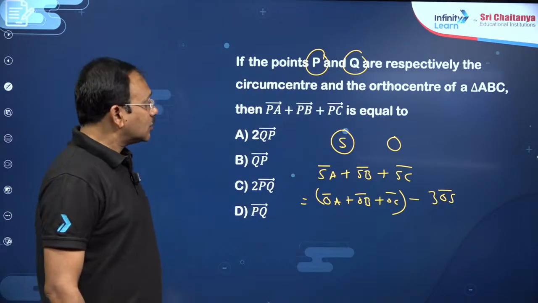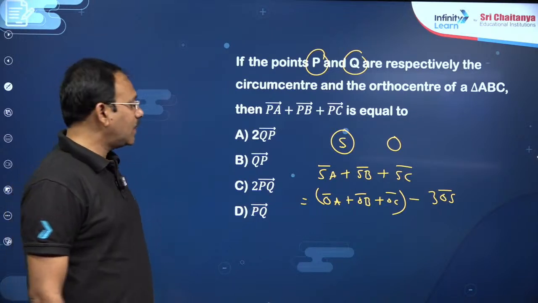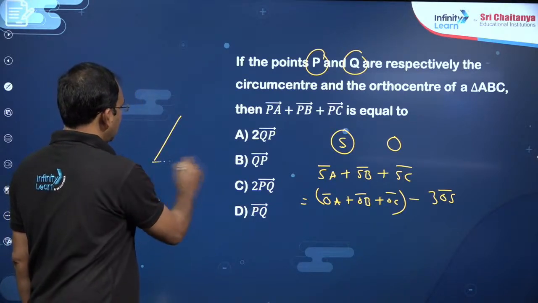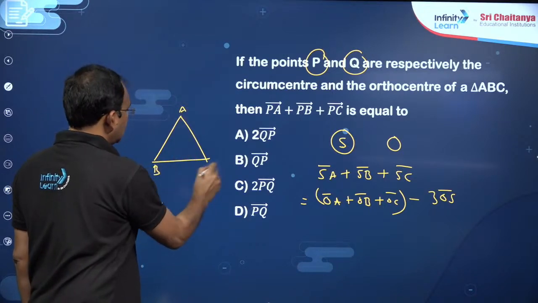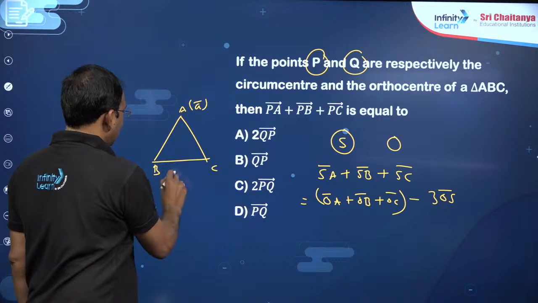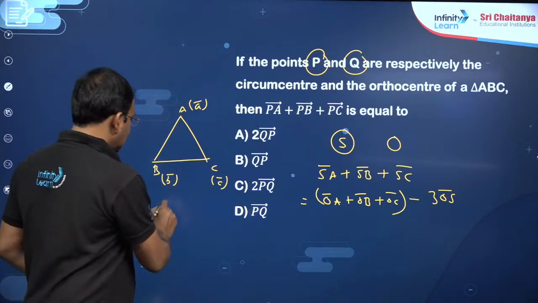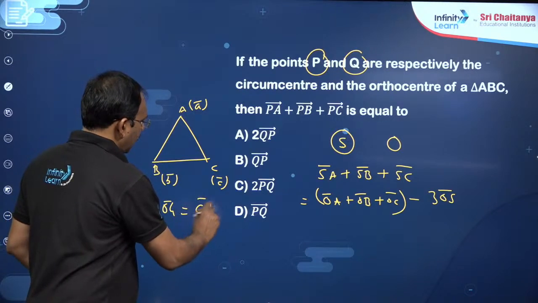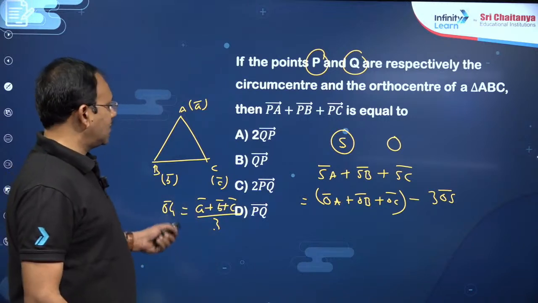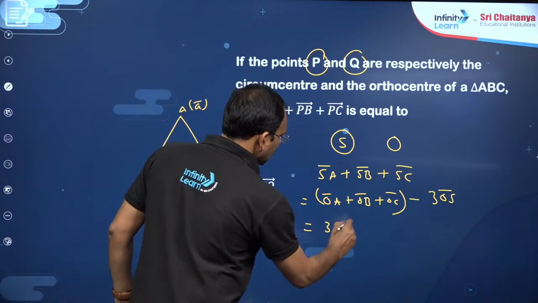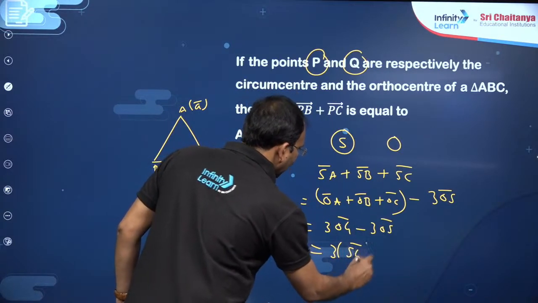Right, my dear friends? So moreover, here OA plus OB plus OC, dear students, in triangle ABC, you see, he has taken, suppose this point is point A, B, C, you take this point as A bar, B bar, C bar. So you can take, my dear friends, if centroid G is given by OG bar is A bar plus B bar plus C bar by 3. So you can write A bar plus B bar plus C bar as 3 OG bar. 3 OG bar minus 3 OS bar.